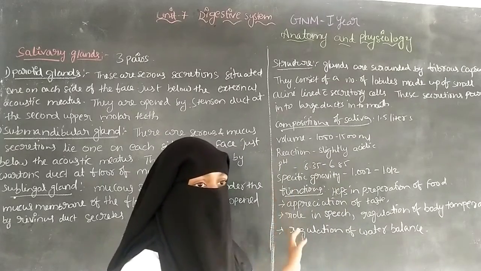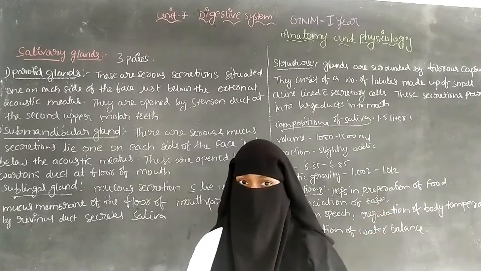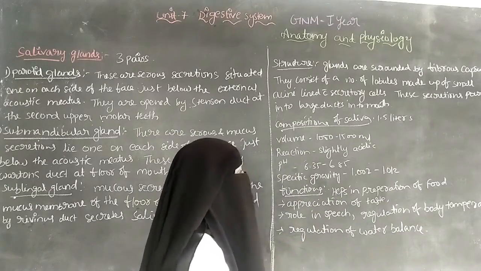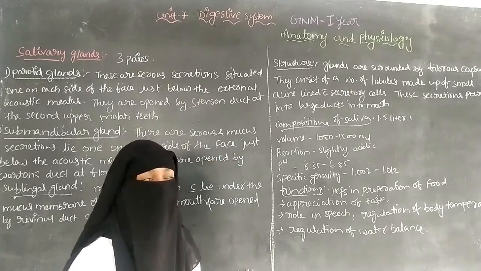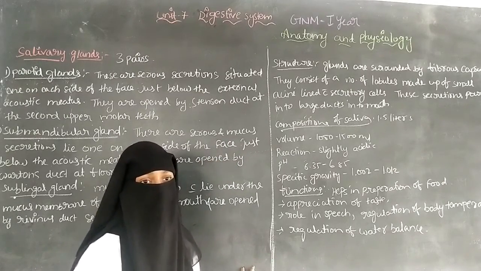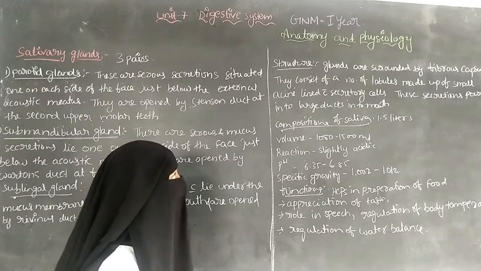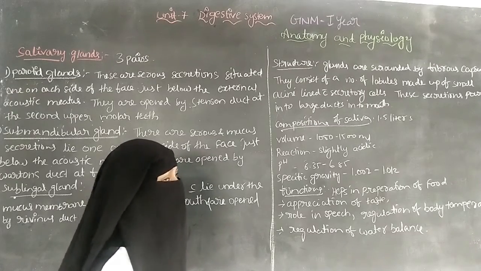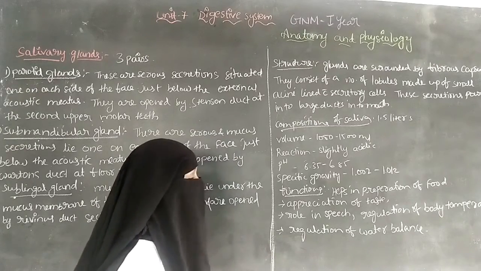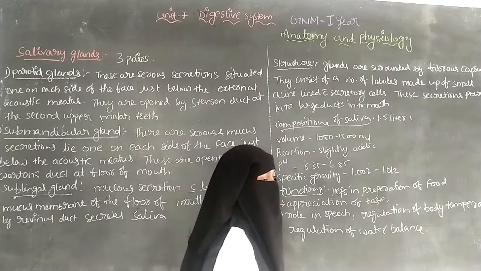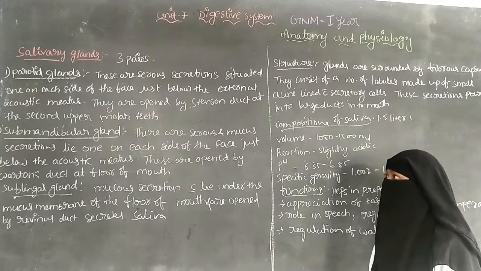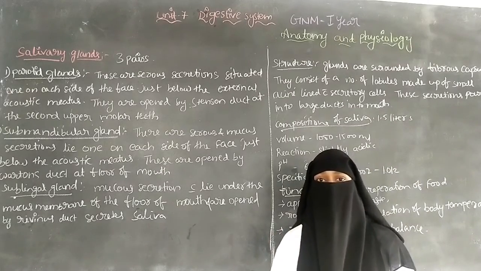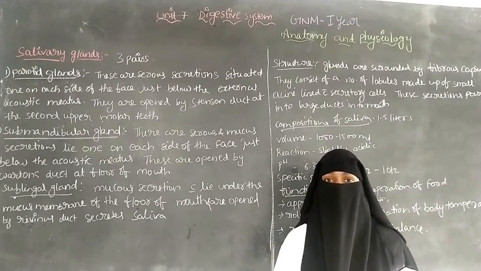So from the large ducts the secretions are released into the mouth. So it is about the structure. The glands are surrounded by the fibrous capsule, a thin layer that surrounds the salivary glands, and it consists of lobules made up of small acini lined with secretory cells. These release the secretions, which are drained into the large ducts, and by the large ducts they are released into the mouth.